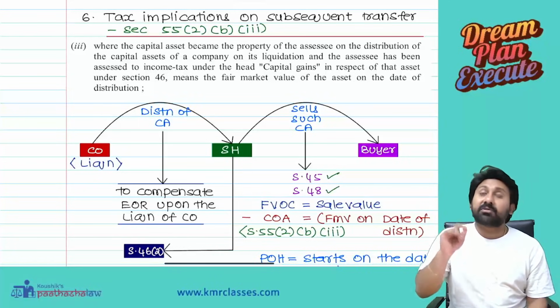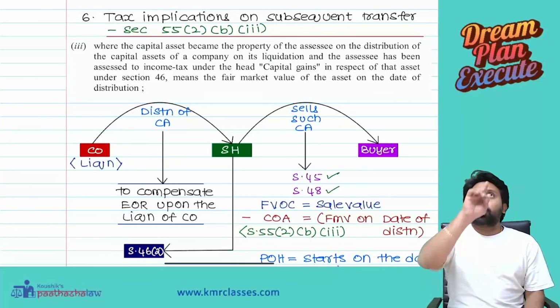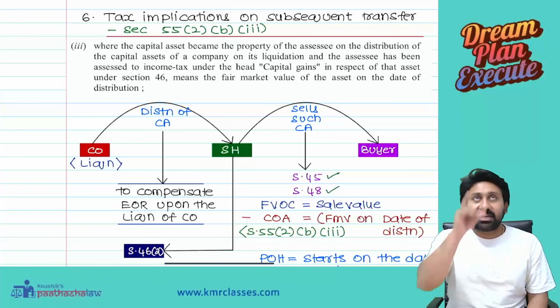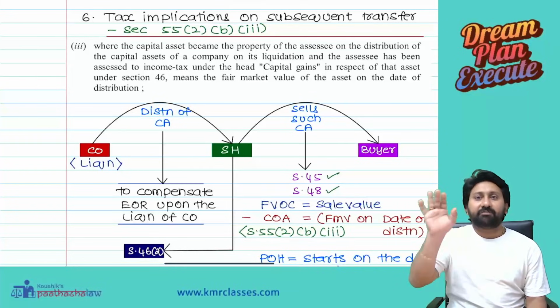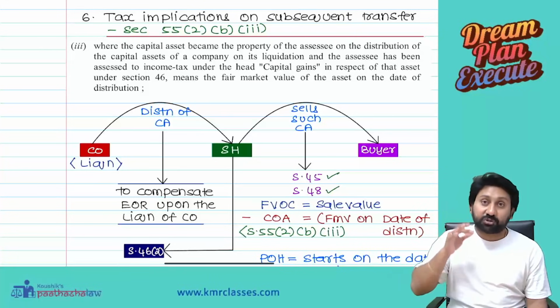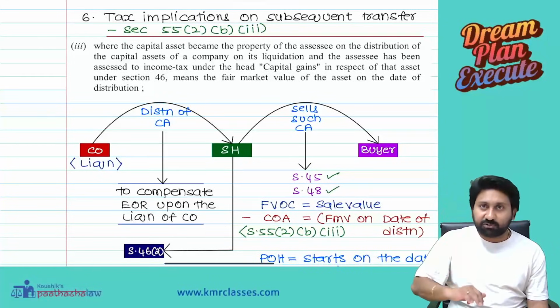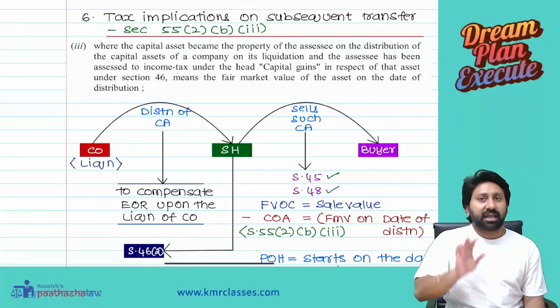Why is it transferred? As compensation for the shares and reserves. Therefore, don't see it as an asset transfer; see it as extinguishment of shares, for which they paid this as compensation. Therefore, it will be treated as a transfer in the hands of shareholders, and capital gains will be taxed in the hands of the shareholder. Clear, everyone?